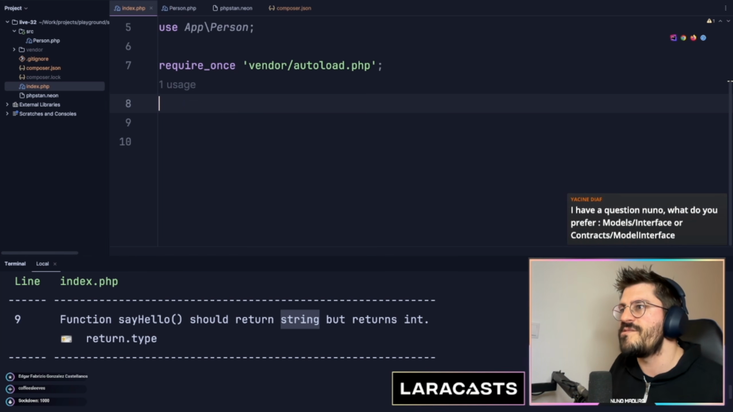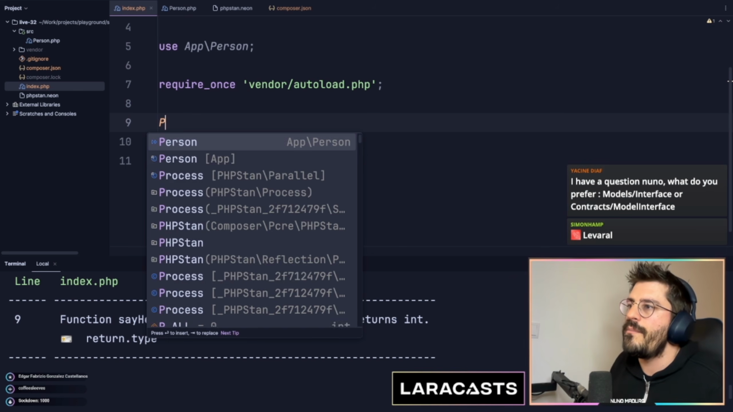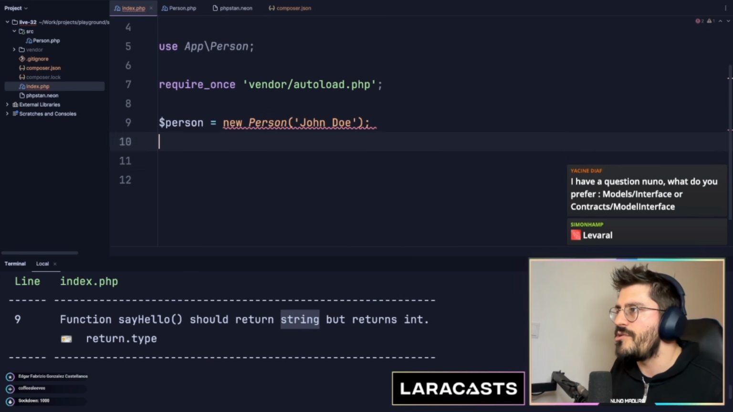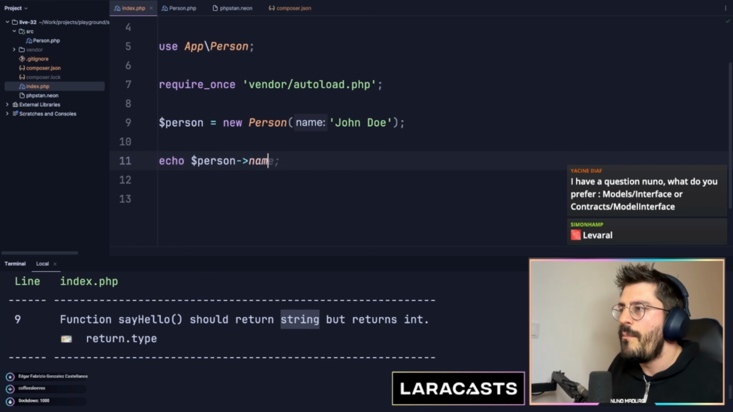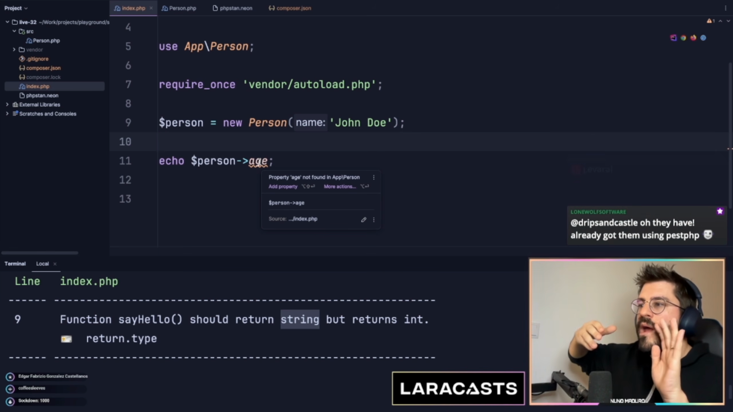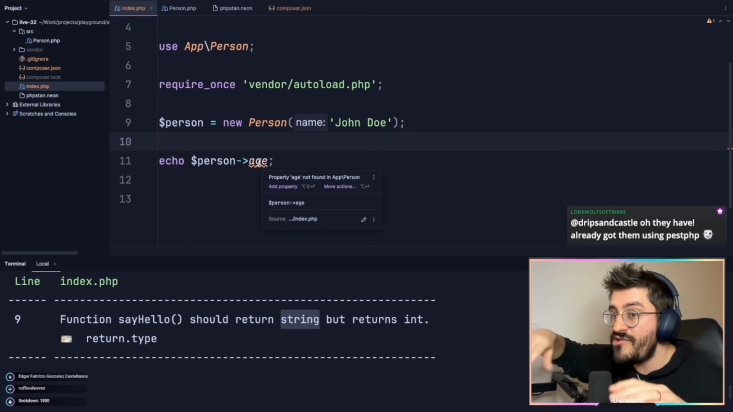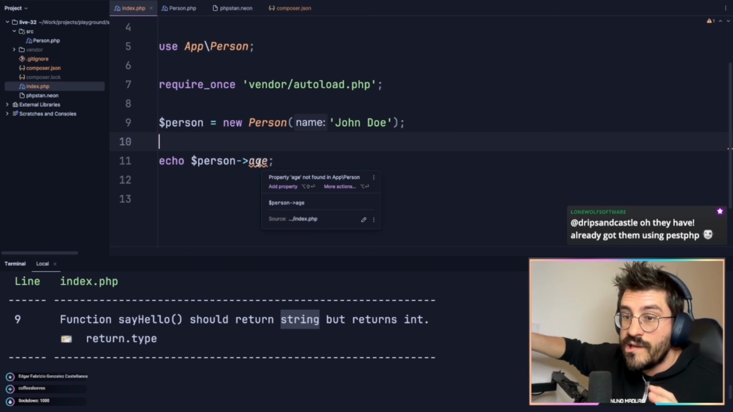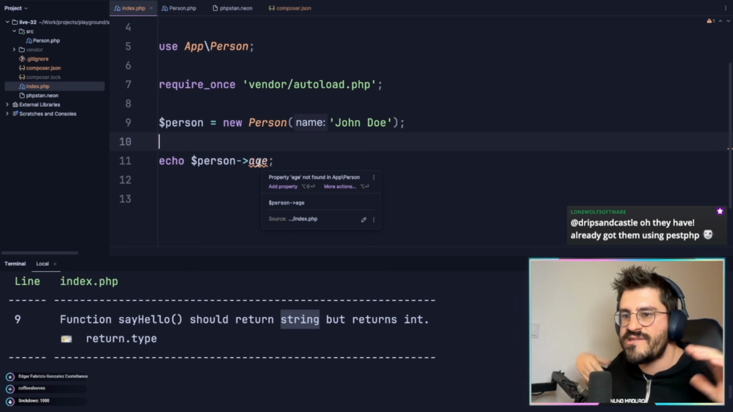And let's now use this person class. Let's type something like person equals new Person John Doe, and let's echo, but let's try to access a property which doesn't exist, something like echo age. Obviously PhpStorm is already complaining, but again, we are watching this file right now. Imagine having hundreds of files. You don't want to go to each file individually. You want to have this tool that just tells you that something is wrong.